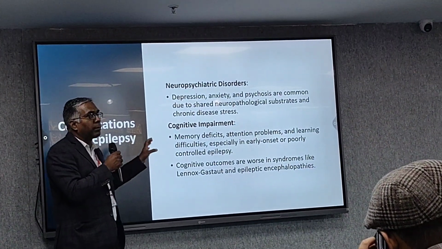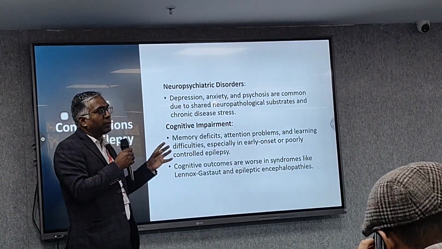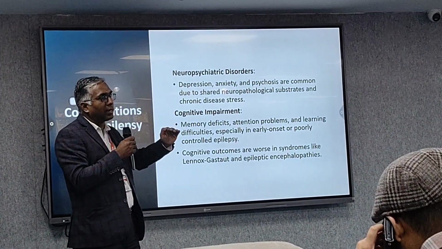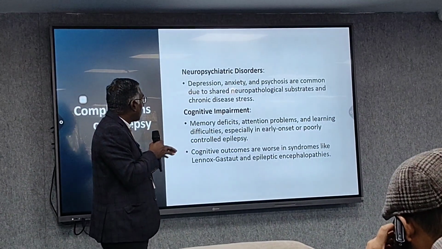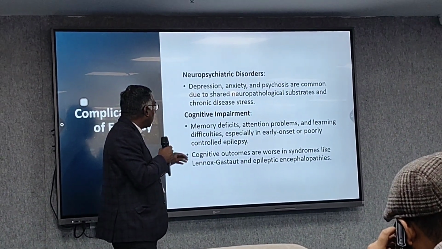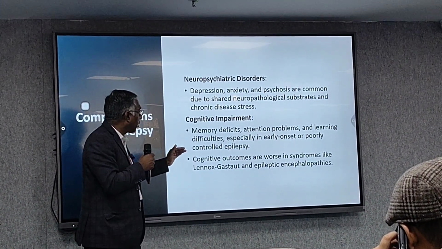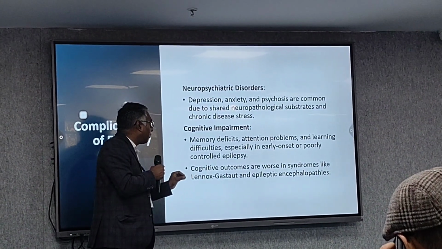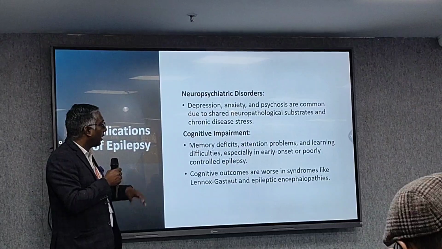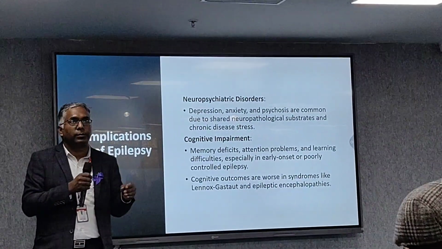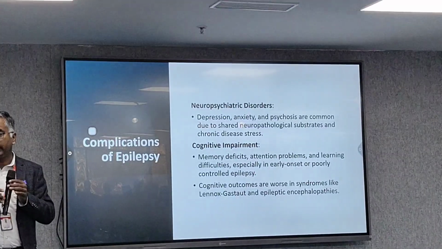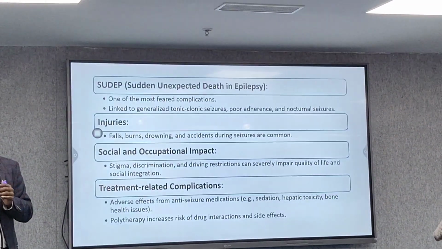Then cognitive impairment. ठीक है ना, if बचपन से उसको सीजर्स आ रहे हैं तो ब्रेन की एक्टिविटी डिक्लाइन, cognitive decline is there. तो memory deficit, attention problems and learning difficulty, especially in the early onset of poorly controlled epilepsies. And cognitive outcomes are worse in syndromes like Lennox-Gastaut and epileptic encephalopathy. तो syndromic diagnosis में जो हो रहा है उसमें cognitive decline ज़्यादा होता है. Reading capability, memory deficits might be there. So these are the complications.